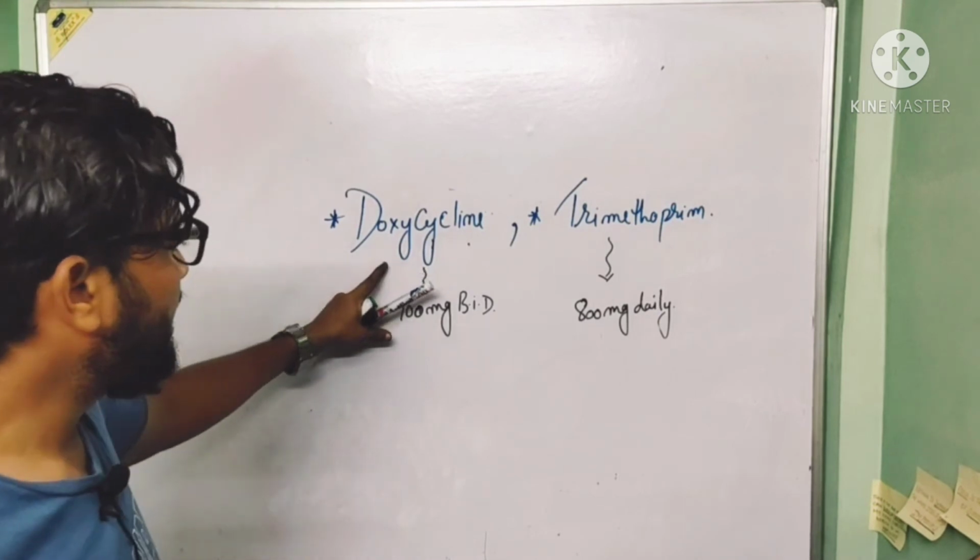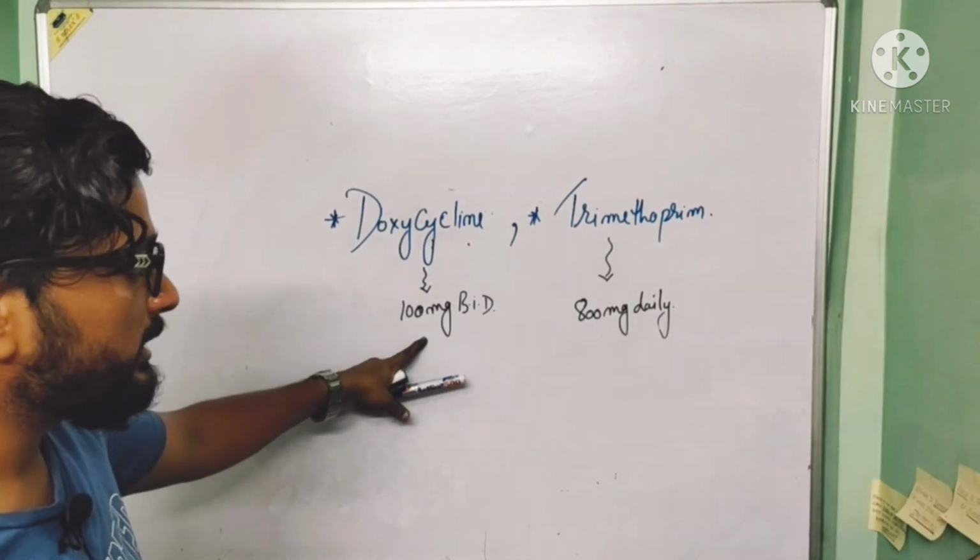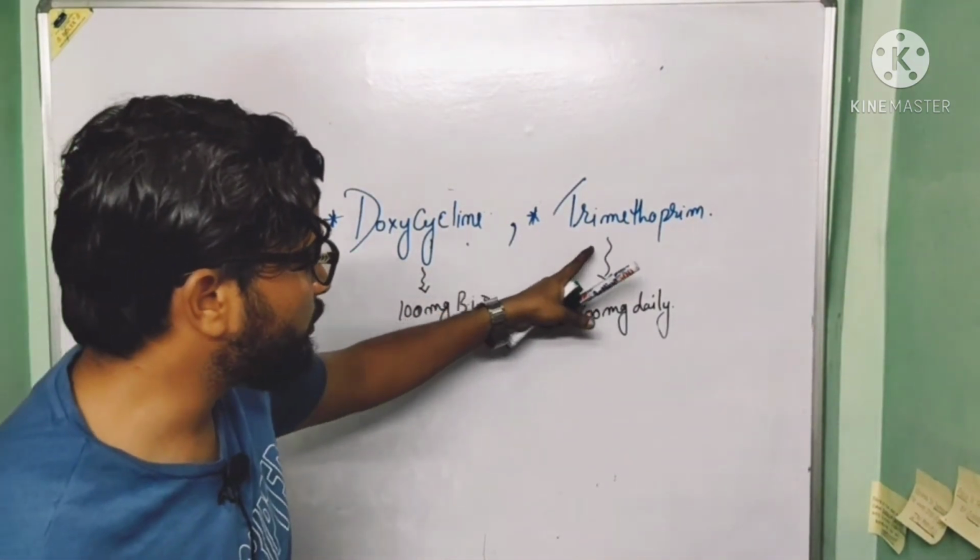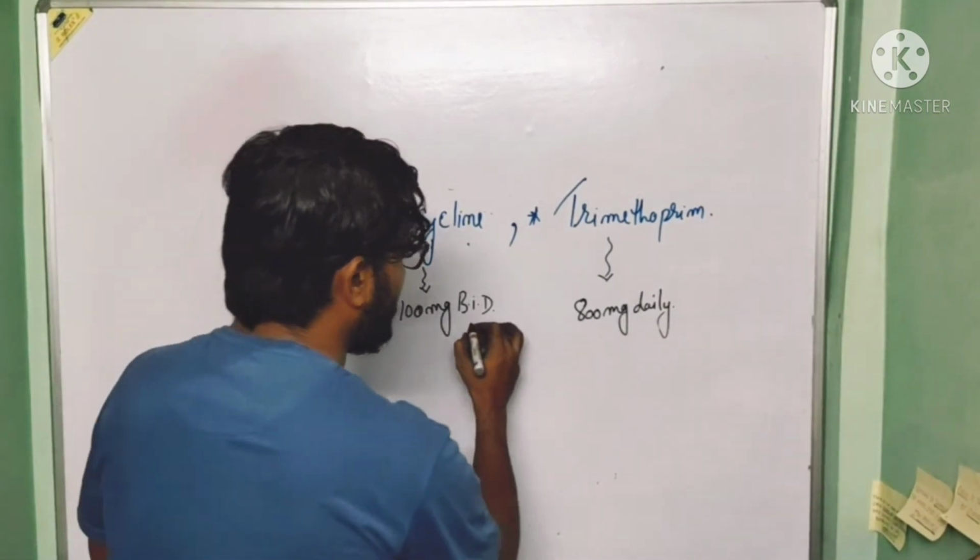So 100 milligram doxycycline BID and trimethoprim 800 milligram daily